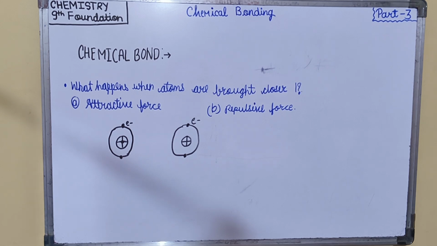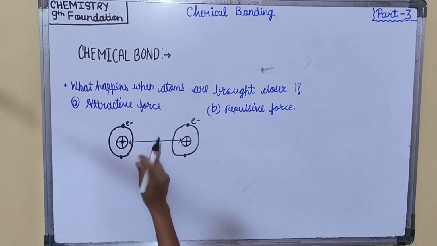Now the repulsion is due to the repulsion between the negatively charged electrons of the adjacent atoms, or it also occurs between the positively charged nuclei of adjacent atoms.